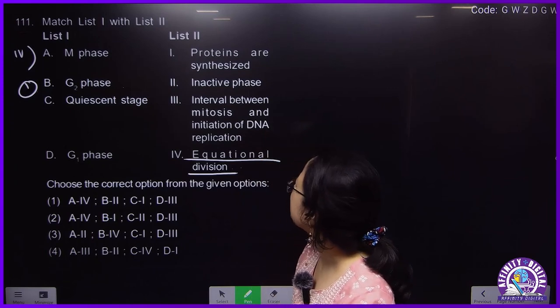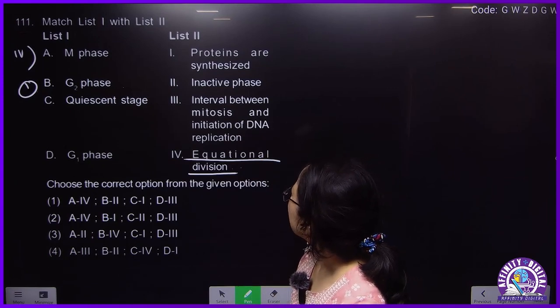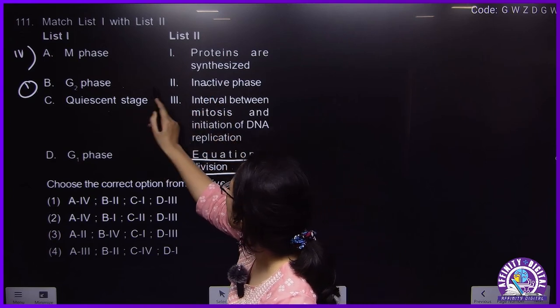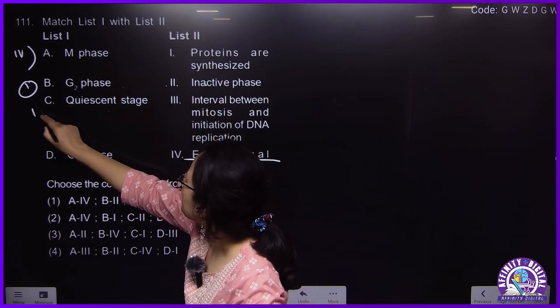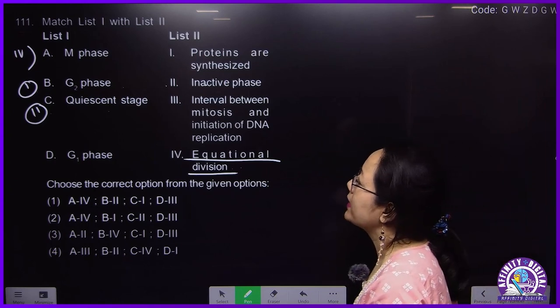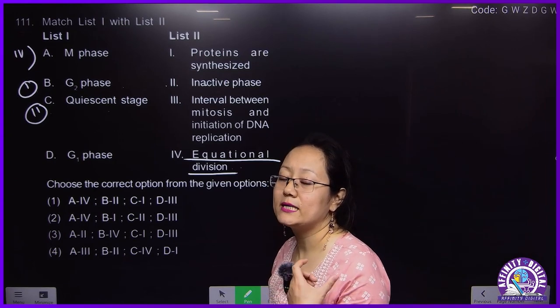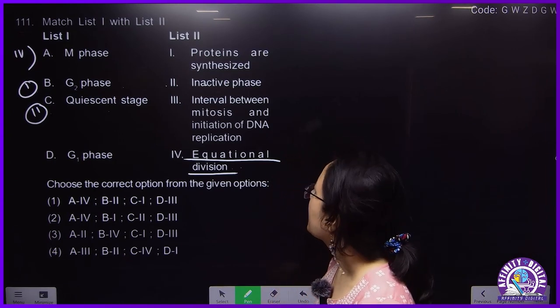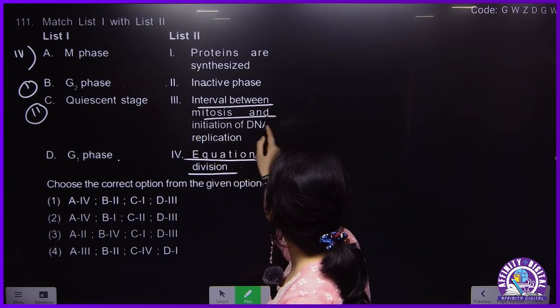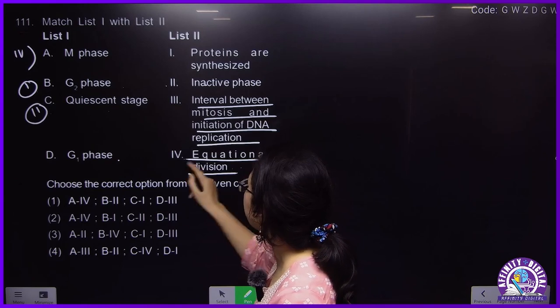Protein will be synthesized. And quiescent stage will be inactive phase. C will be 2. Quiescence will be inactive phase. Inactive, why? Because it does not divide, but metabolically it will be active. And G1 phase, it is the interval between mitosis and initiation of DNA replication.